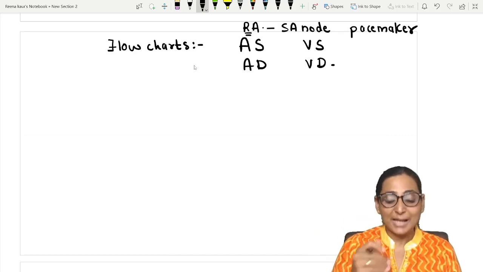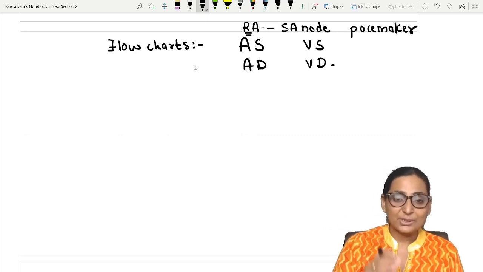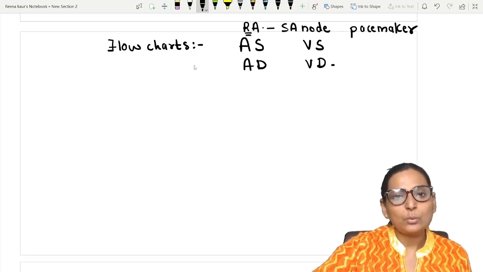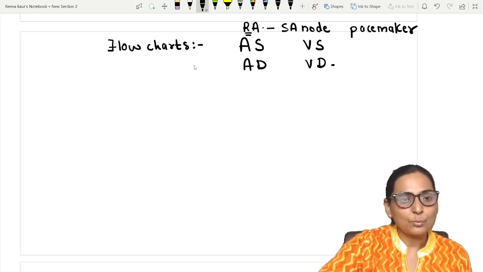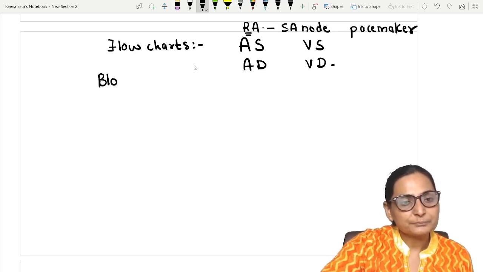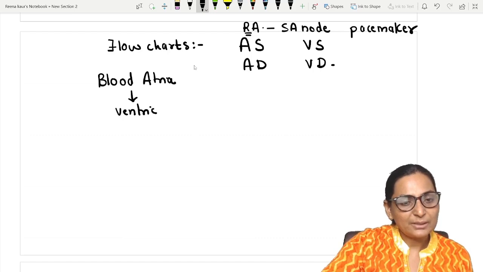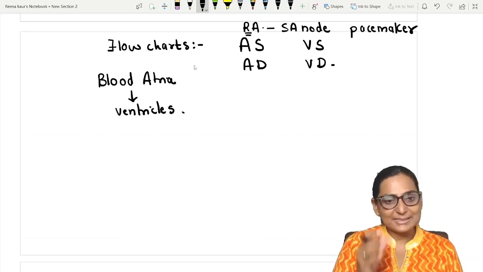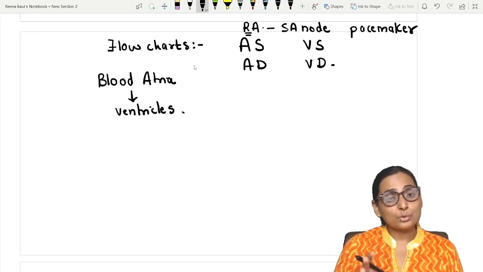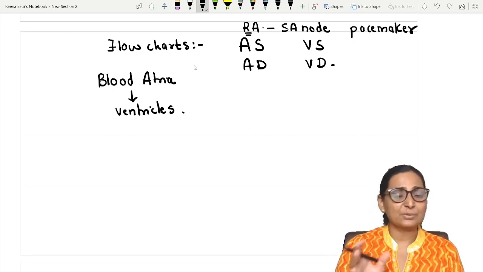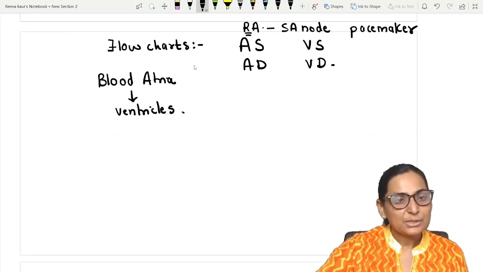This is the actual way, but I will teach you in a very simplified manner so that we are able to write it properly. Okay, so how do I teach you? Now we know that during ventricular diastole, the blood is going to come from the atria into the ventricles. Okay, so we'll write this first in the form of a flow chart, and I'll also make you write down how we write in the form of the various events. Suppose you get a short note, but पहले ऐसे पढ़ते so that हमको समझ में आए अच्छे से. So the blood from the atria comes into the ventricles.